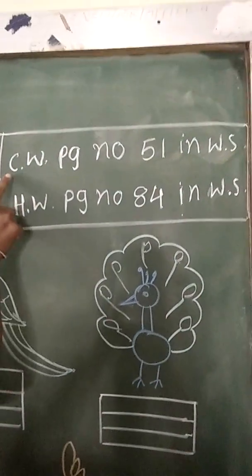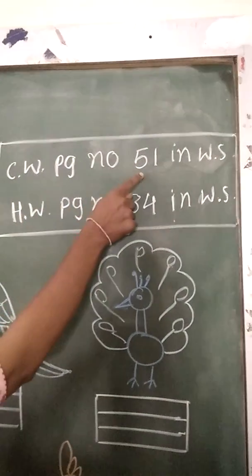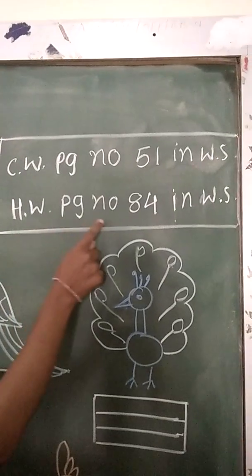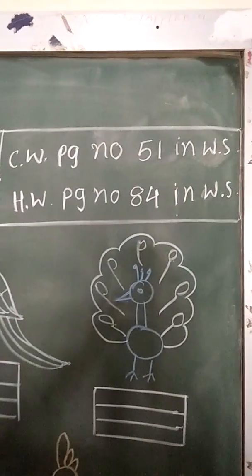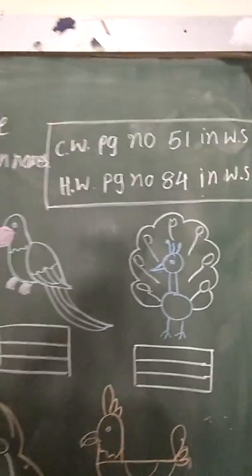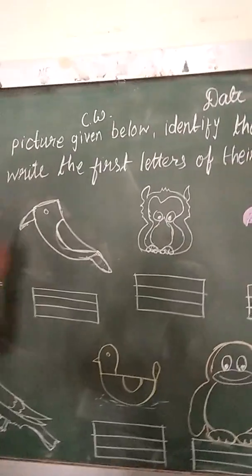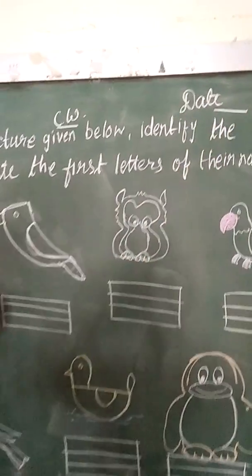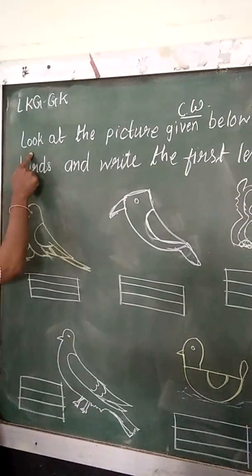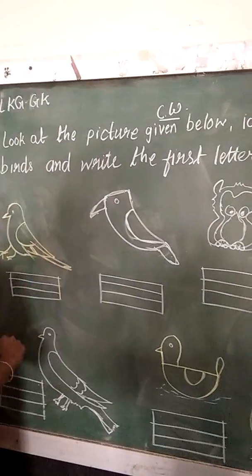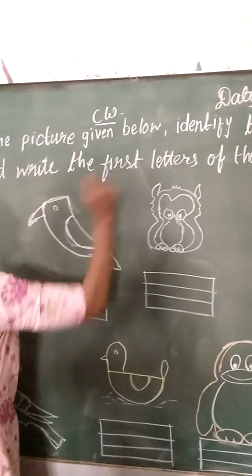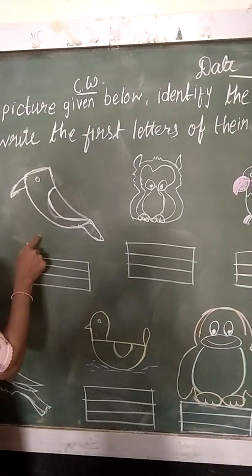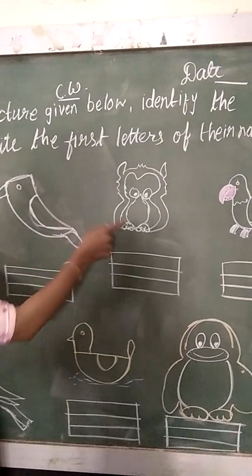Kids, here is CW page number 51 in worksheet and HW homework is page number 84 in worksheet. Now let us start with our CW. First of all, we have to write CW and mention today's date. Look at the picture given below. आप सब बच्चों ये pictures जो worksheet में है पेज नंबर 51 वो देखना है.